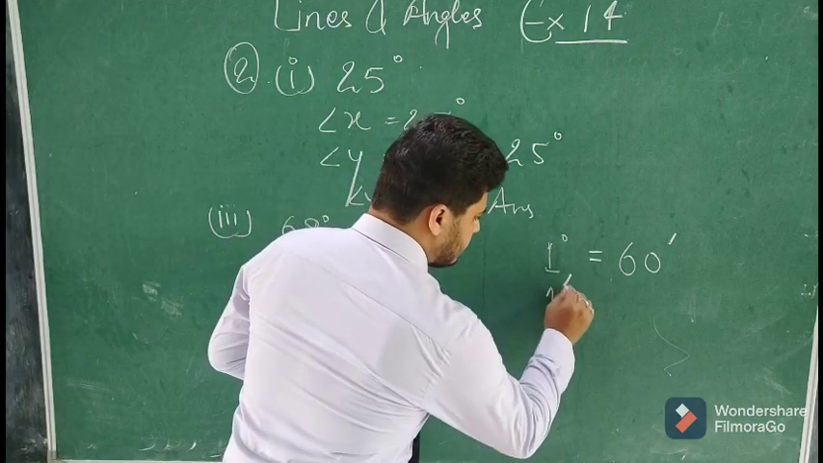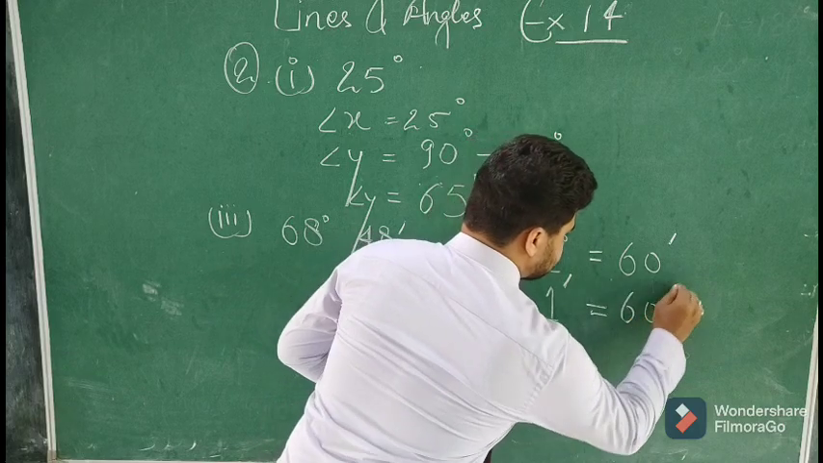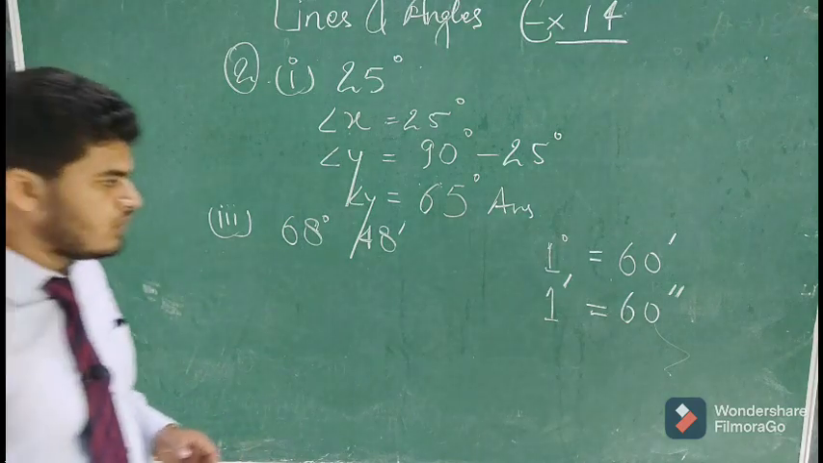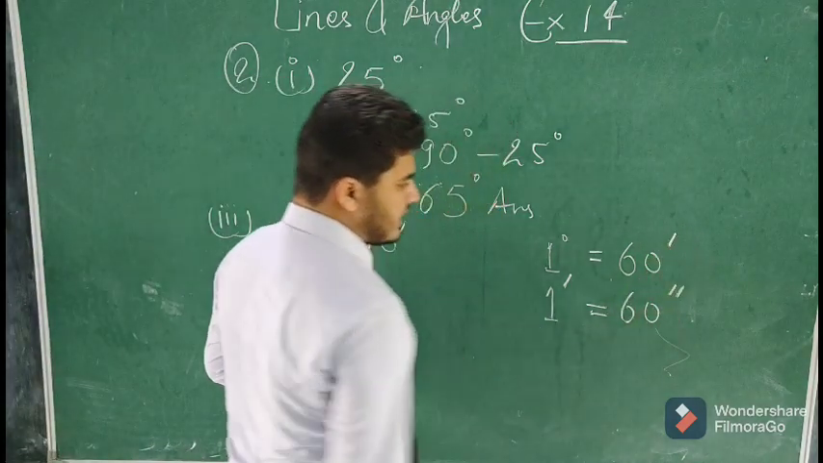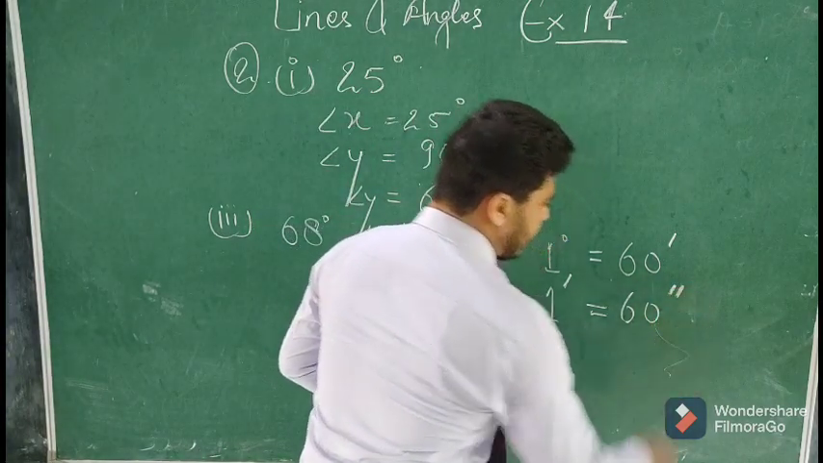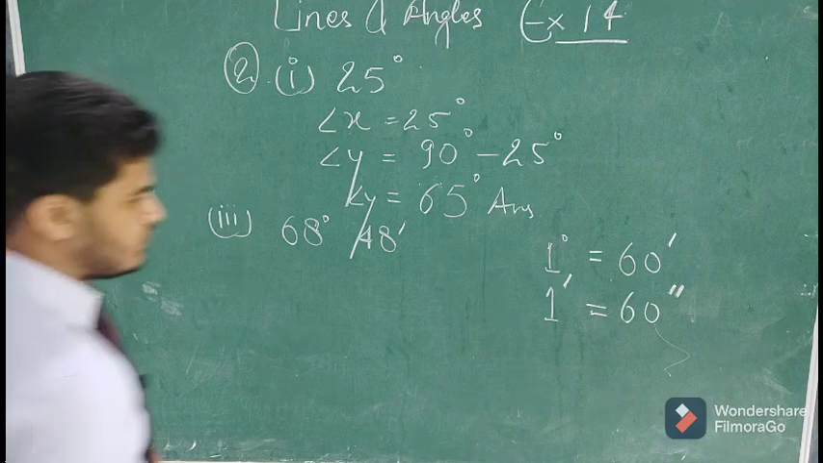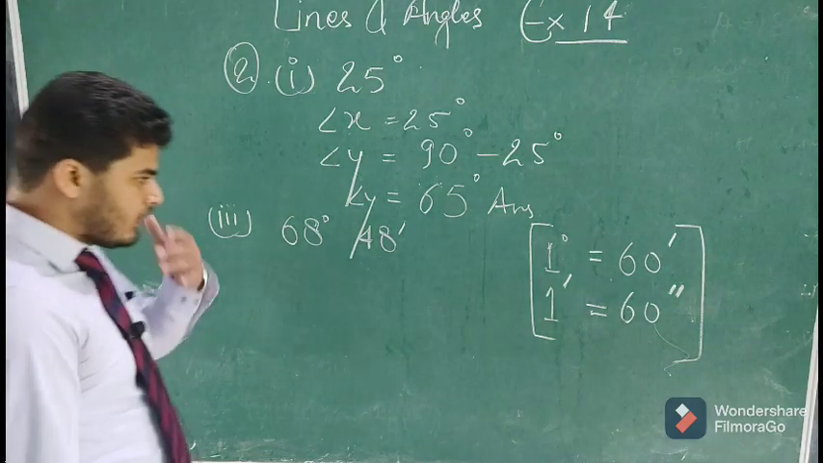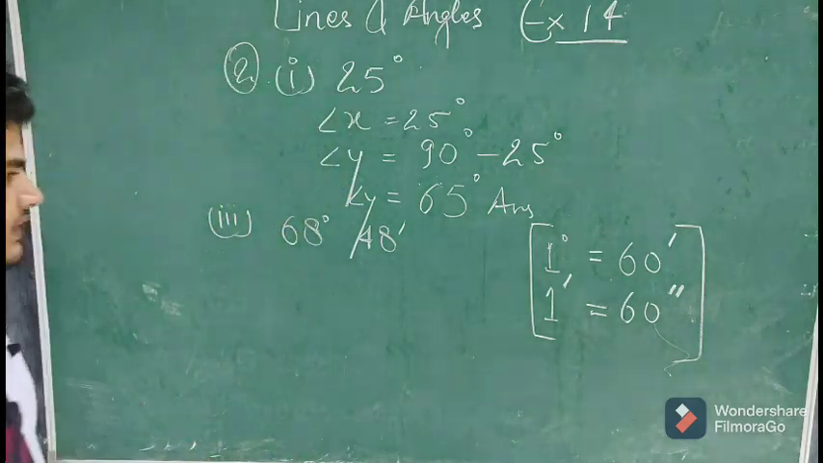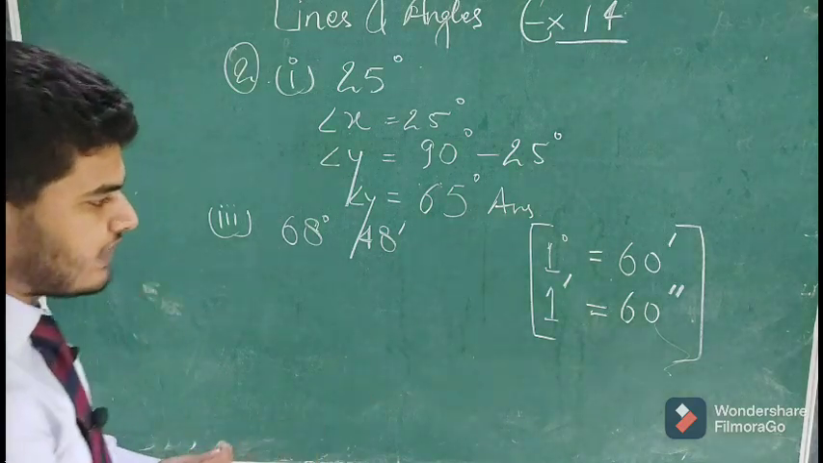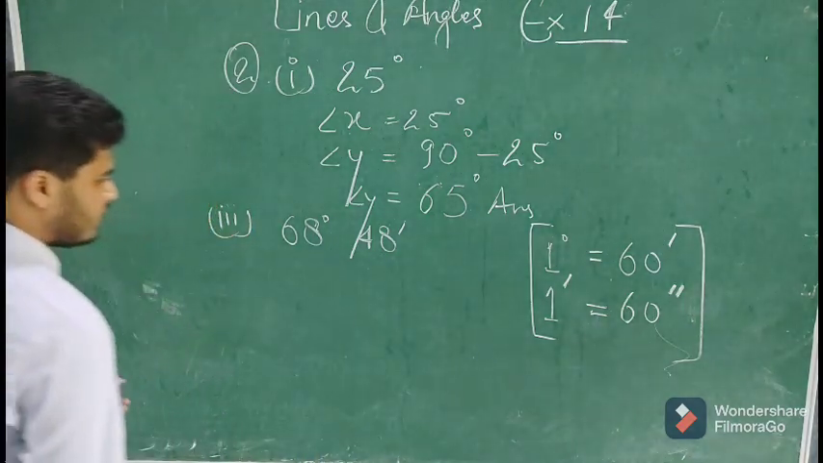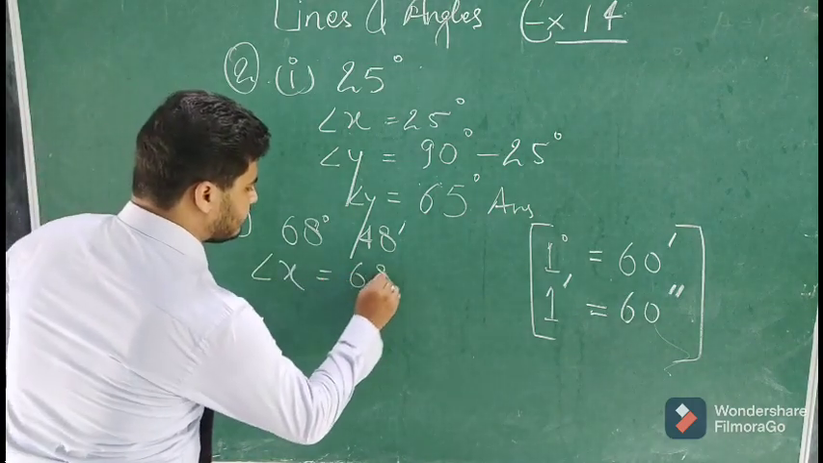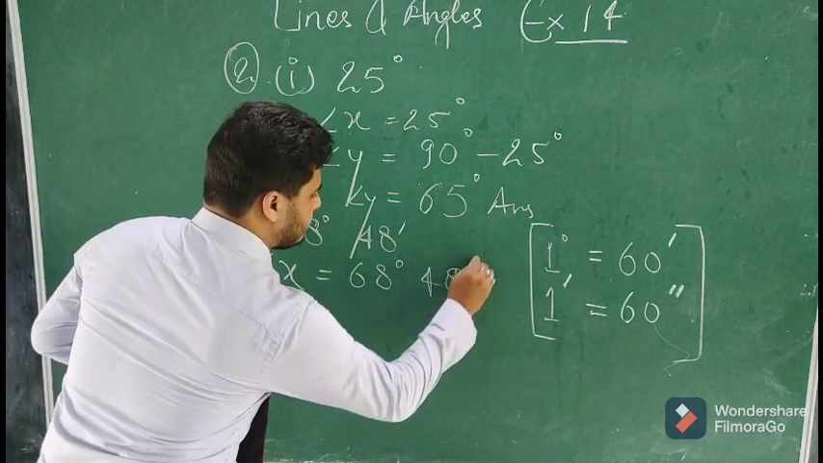So 1 minute comprises 60 seconds. Minute is shown by a single dash, and second is shown by a double dash. We were not aware of this because it was not in the chapter, but it exists. So 1 degree is equal to 60 minutes and 1 minute is equal to 60 seconds. These are the smaller units of angles. So we have to find the complement of 68 degree and 48 minutes.